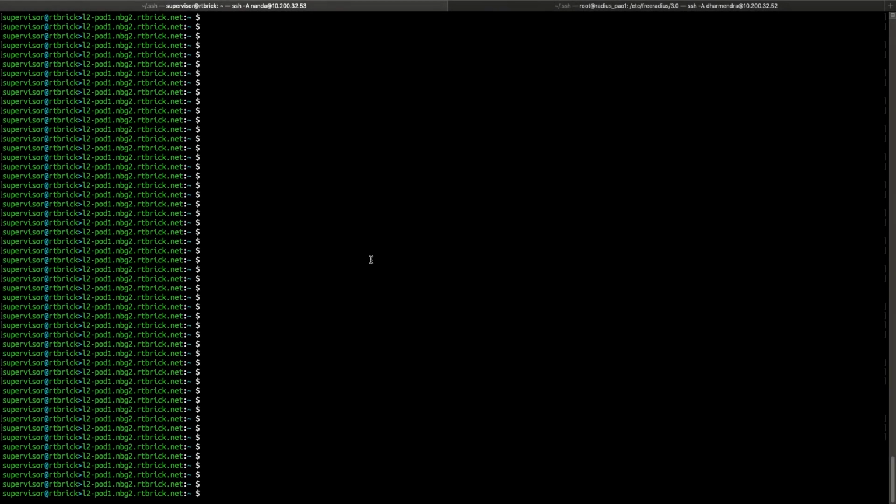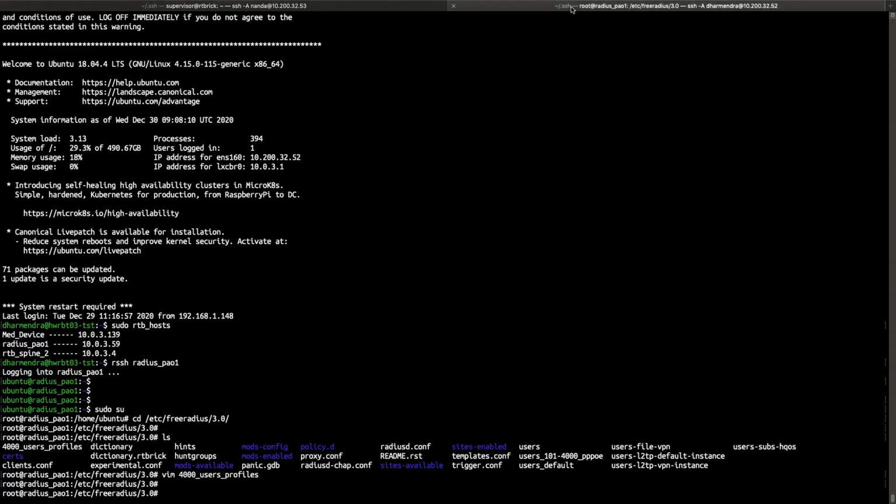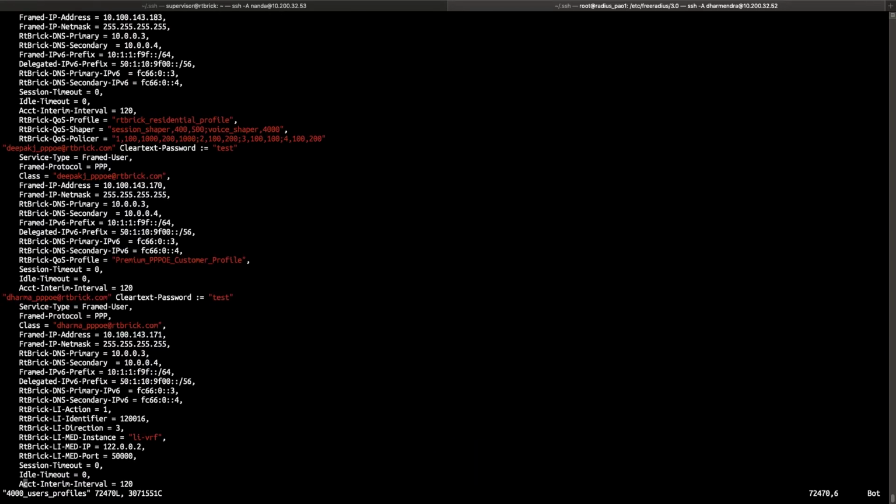This is our QMX device which is acting as the BNG. So now let's see the Radius user profiles. Here this is the user profile which we are using for the QoS profile activation. Here the important attributes that are needed like framed IP, IPv6, delegated IPv6 are defined for the user.